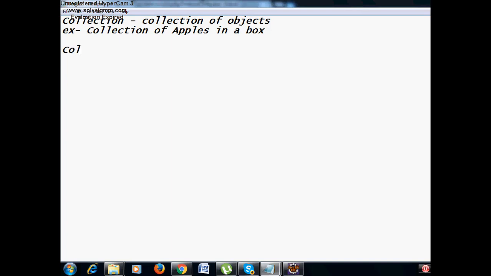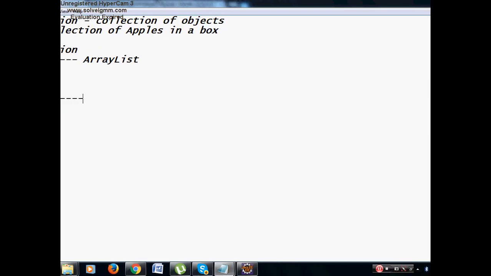Under the collection framework, there are three important things that we have to remember: a list, a set, and a map. Now, coming to what a list is. List, set, and map are interfaces, they don't have any implementation. Under list we have ArrayList, LinkedList, and others, but for our projects we make use of only ArrayList. Under set we have the class HashSet. Under map we have the class HashMap.